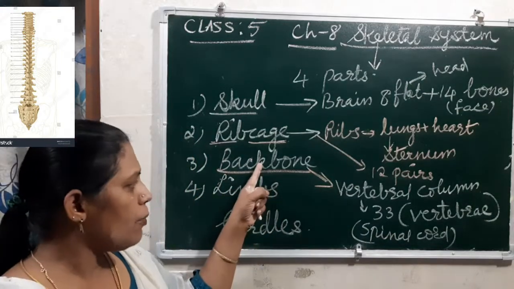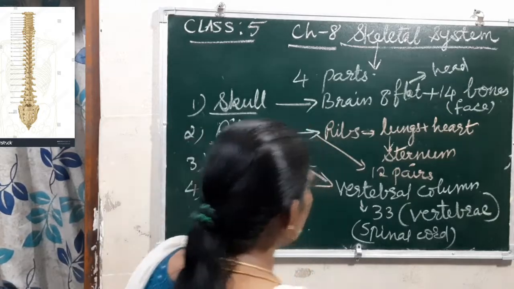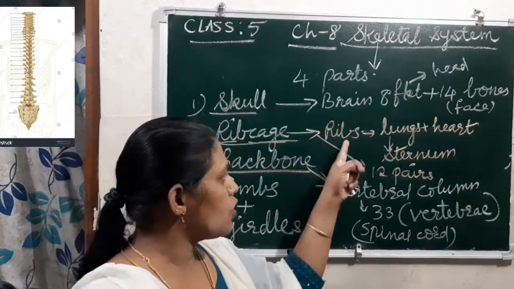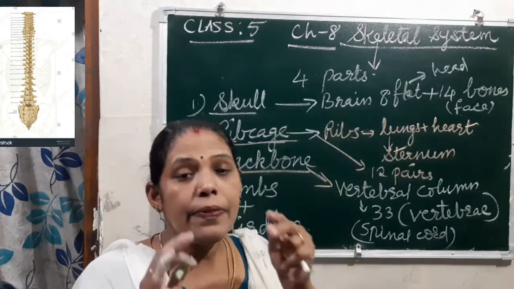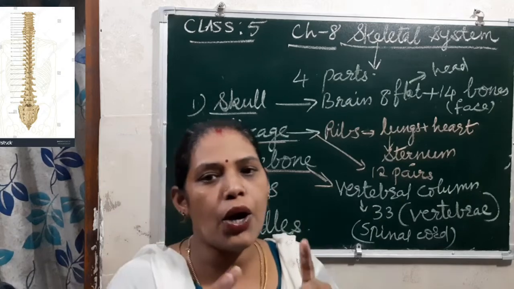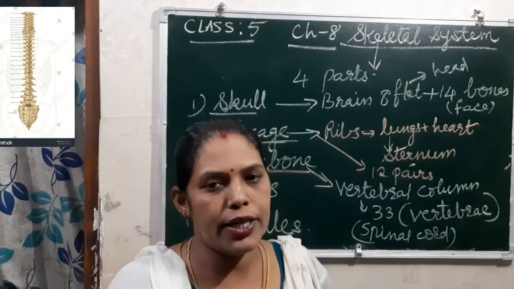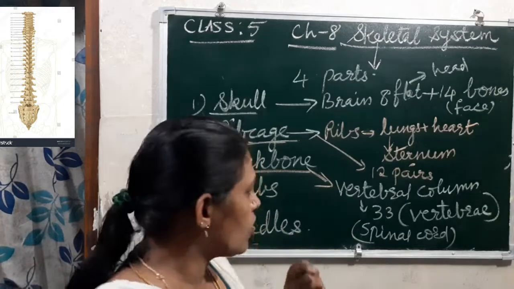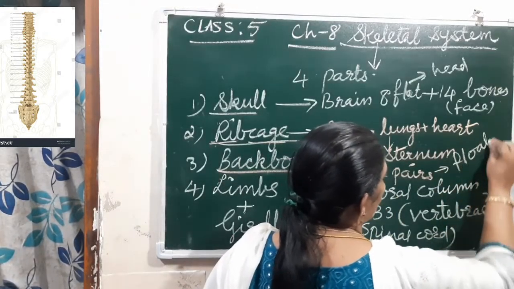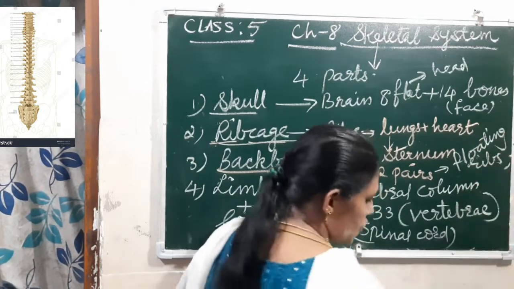Understood? Backbone. And here you can see, children, in the rib cage itself, there are actually 12 pairs, right? The last 2 pairs are not joined at the front, though they are joined at the back. Such bones are known as floating ribs. I will show you.